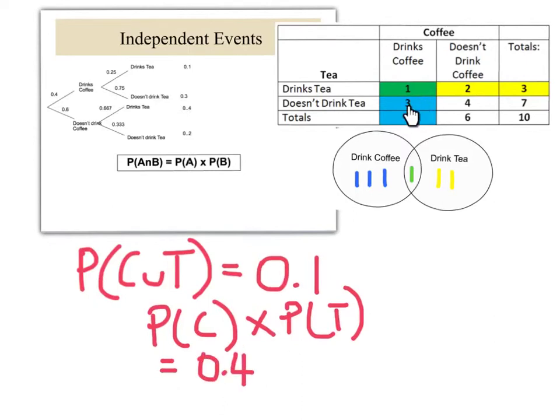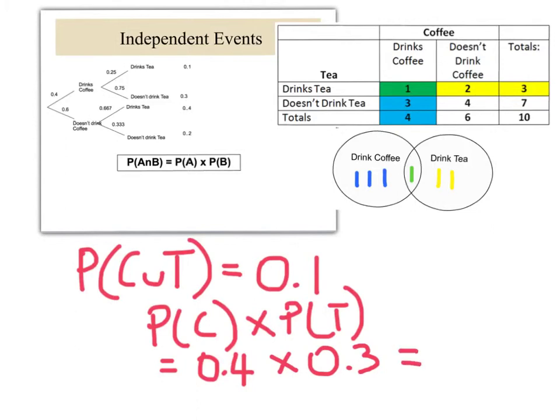We get that from our table here, multiplied by the tea rate, which is 0.3. And we find that here, 3 out of 10 people. So this is drinking tea, just the whole P(T) business, 0.3. Just the tea club multiplied by just the coffee club. And if they were independent, we would actually expect that 4/10 of 3/10 would be the rate that would evenly occur with the two events occurring together.